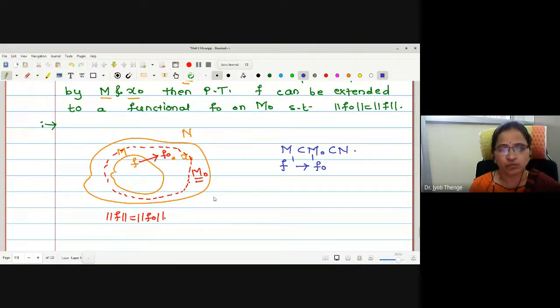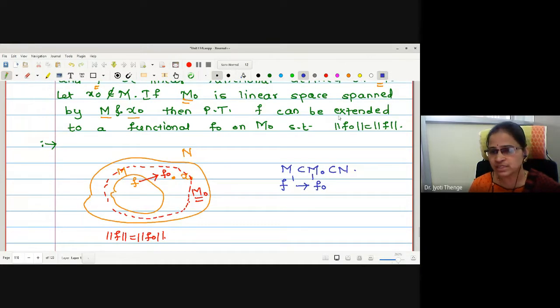And what is the job in this theorem? Define one function F naught on M naught and prove it as a functional. How can I prove it as a functional? Functional means how many conditions to be verified? Continuous and linearity, or boundedness and linearity. And one more thing we have to prove, that this is an extension function of f.